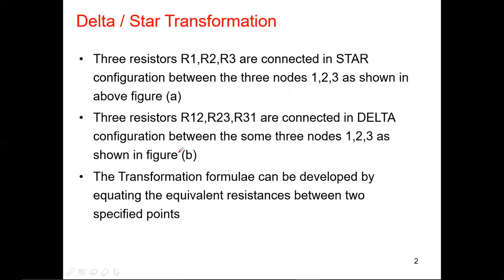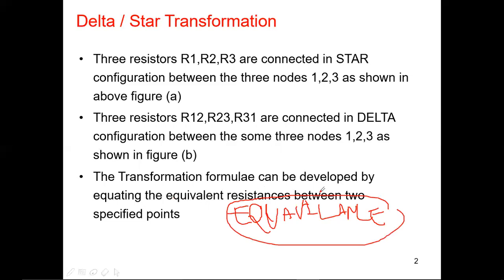This is 2.4. Next, the third point. The transformation formula can be developed by equating the equivalent resistance between two specified points. This point we already discussed in the previous PPT. The same point is repeating again on this slide. So equivalence is nothing but the transformation formula being developed by equating the equivalent resistances between two specified points. Now I am going to equate the resistances.